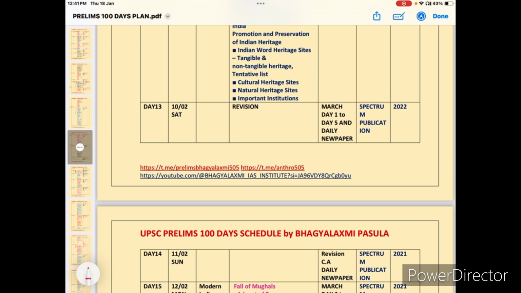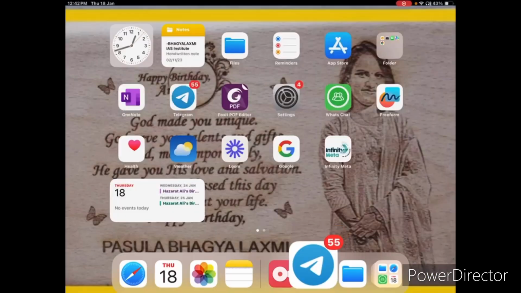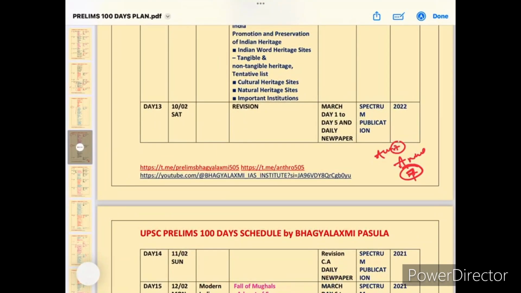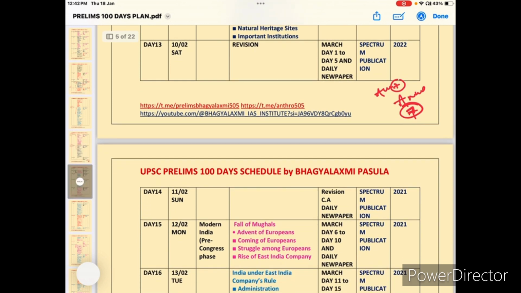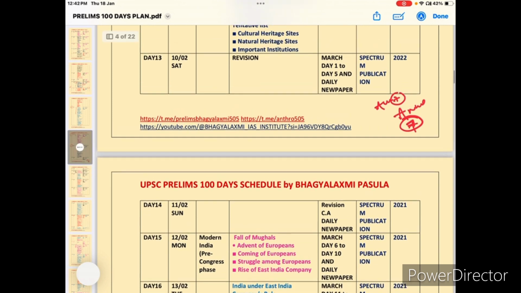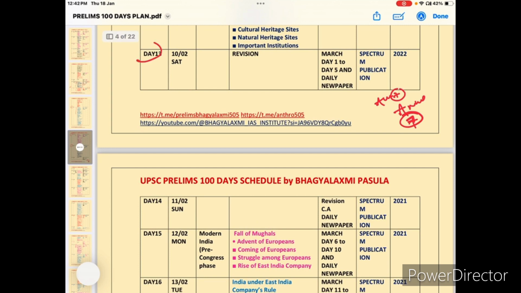But if you check the paper 2023, in 2023 paper there is a 7 questions from ancient and art and culture. Okay, 7 questions from ancient and art and culture, and only one question from modern history. Okay, I'll give the analysis of the 2023 paper also. Then you will get the idea. Okay, I'll give in the next class. So that's why ancient and art and culture also both are important.